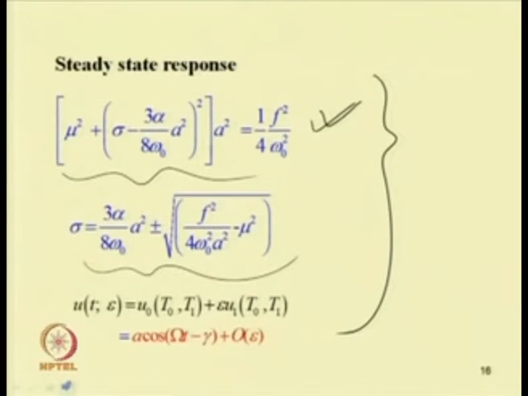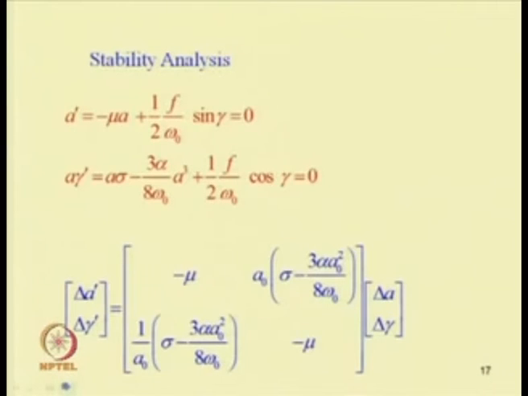So, already we have discussed the different resonance conditions, and in this resonance condition, how the jump up phenomena or jump down phenomena will occur in the system. Now let us discuss the effect of damping and the effect of this forcing parameter. But before that, we have already discussed the stability analysis of the system.